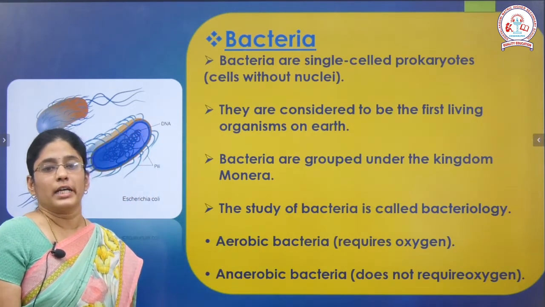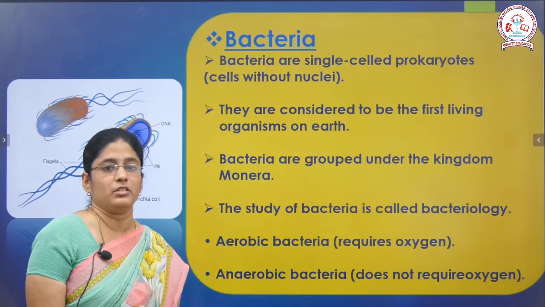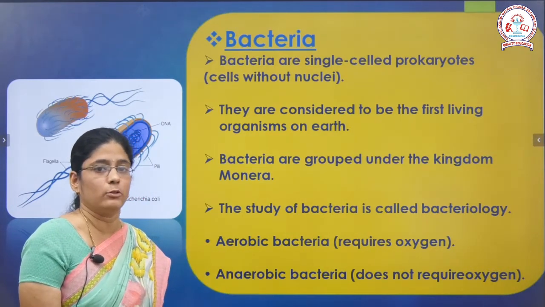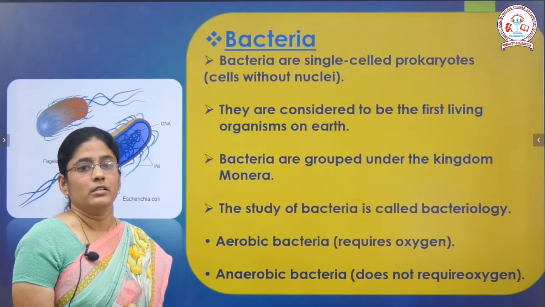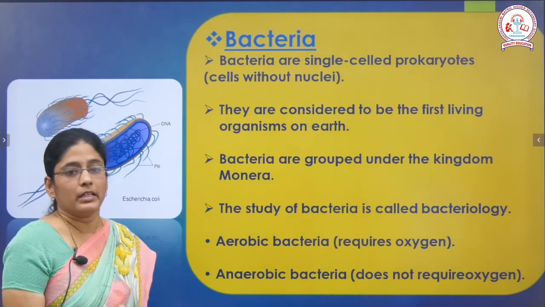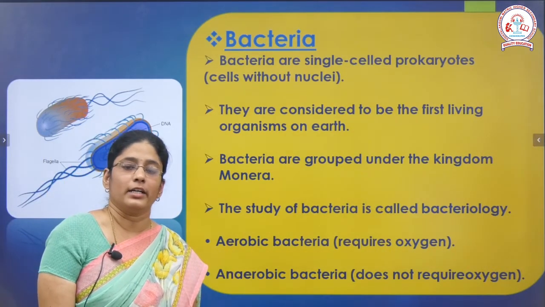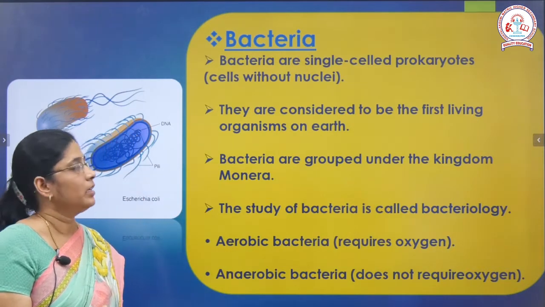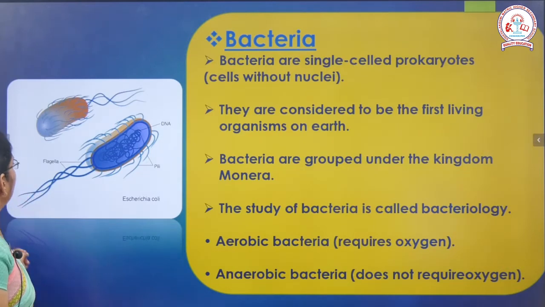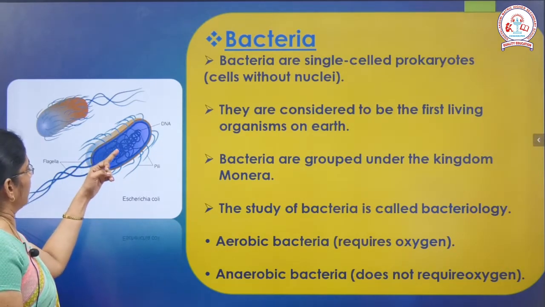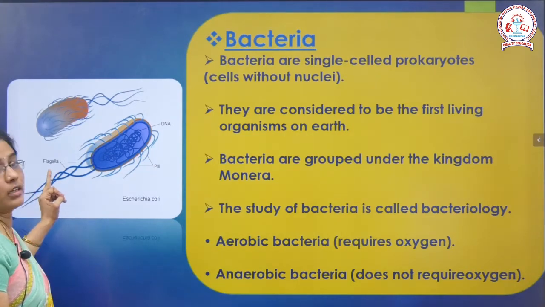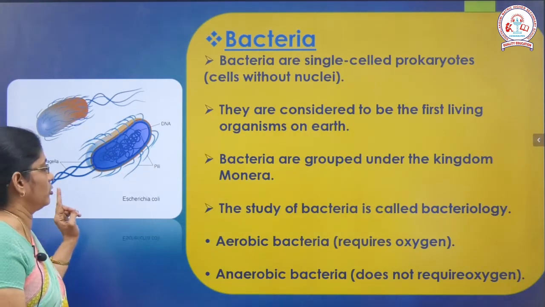And there are 2 types of bacteria based on respiration. We can classify the bacteria based on respiration into 2 types. One is aerobic bacteria and the other one is anaerobic bacteria. Aerobic bacteria are organisms which require oxygen for survival, and anaerobic bacteria do not require oxygen. Even in the absence of oxygen, they can survive. So this is the structure of the bacteria. Here we have the DNA, that is the nucleic acid, and pili for locomotion, and flagella also. Some bacteria possess flagella.